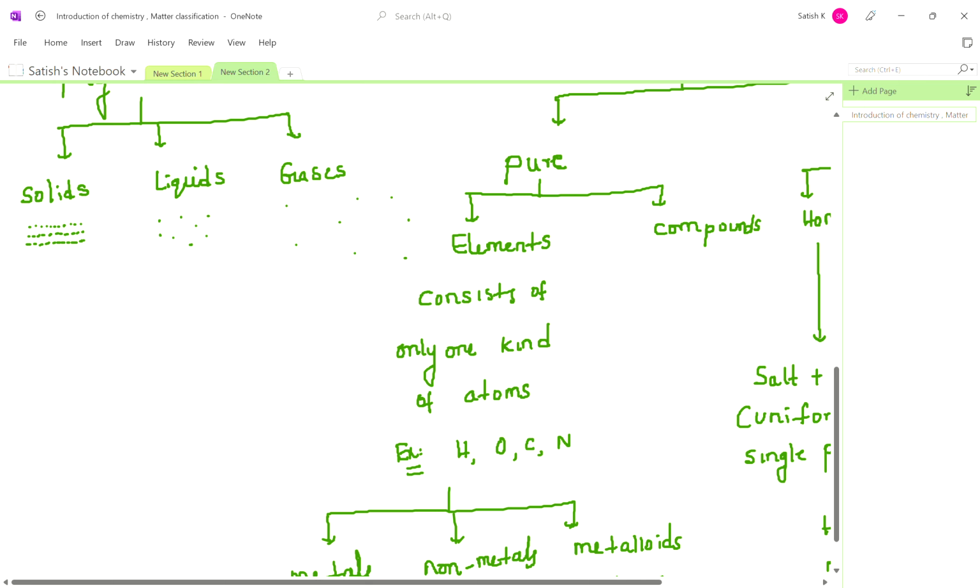Compounds are nothing but atoms combined in a fixed ratio.